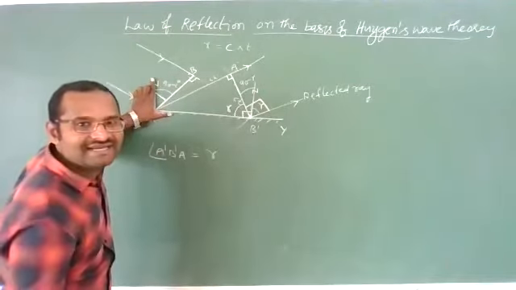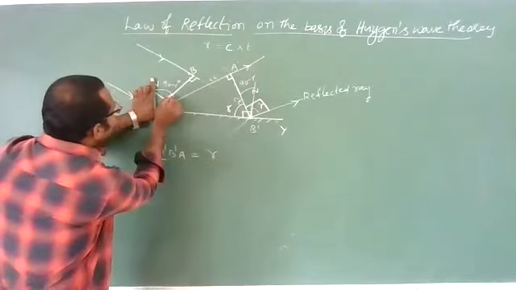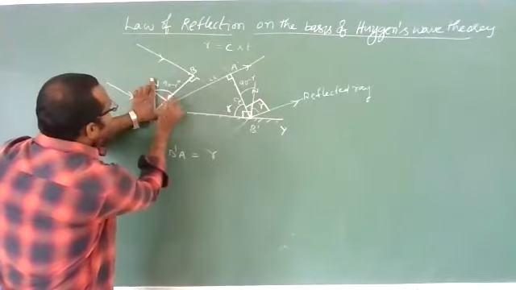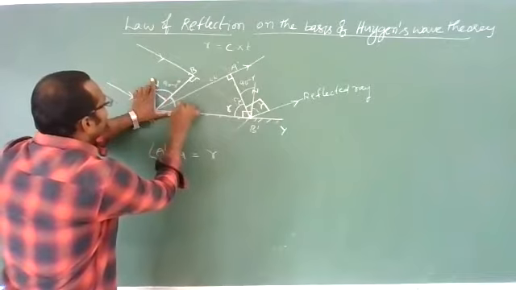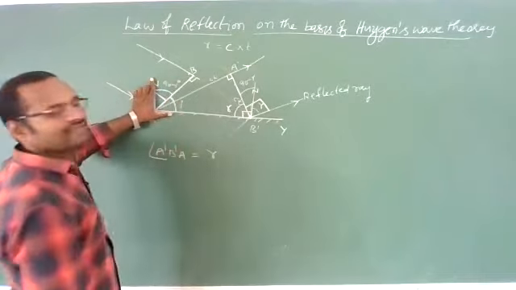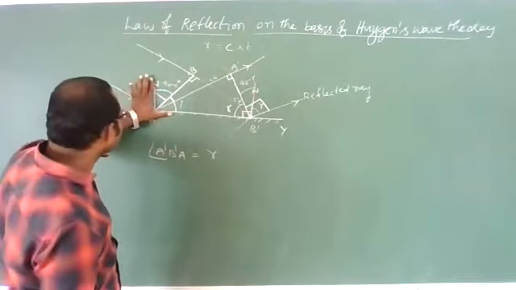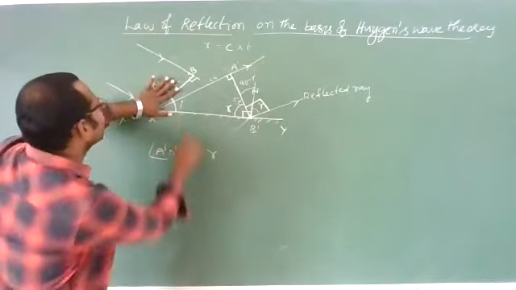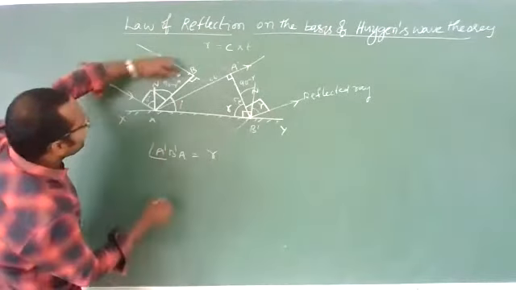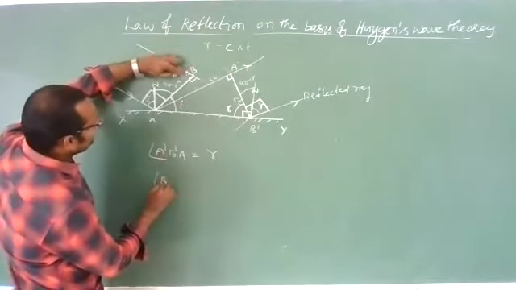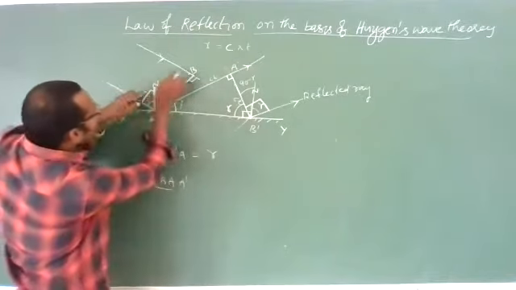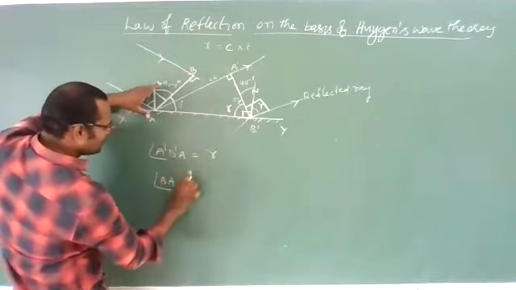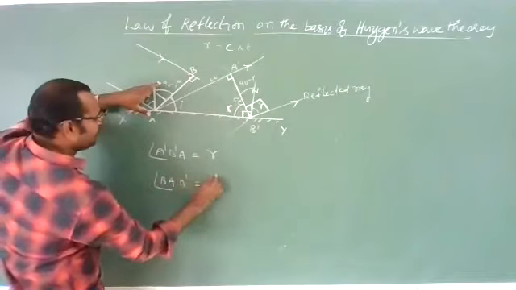This total angle is 90 degrees, and this angle is 90 minus i. Then what is the remaining angle, Anna? This remaining angle should be 90 degrees. Correct? Yes. This total is 90, 90 minus i, then this should be i. That means angle BAA dash is angle i.